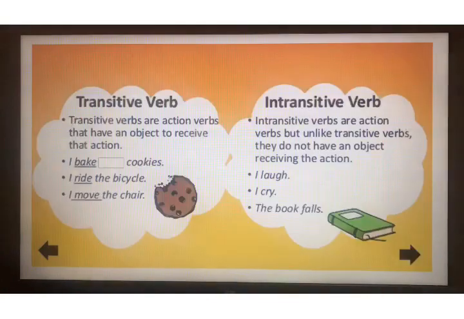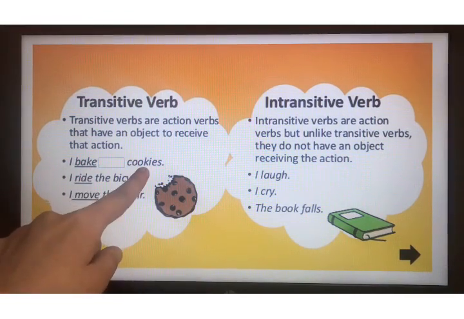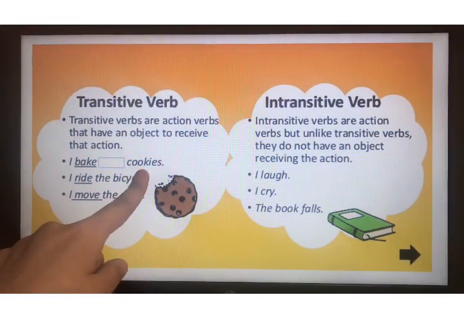Okay. Here as I have told you, a transitive verb needs a direct object and an intransitive verb doesn't need a direct object. But you just need to remember, first of all, you are going to identify the verb and then check the next word. If it is a noun or article, then it is transitive. Otherwise, it is intransitive. Like I bake cookies. Bake is the verb. Next word is cookies. Cookies is a noun. So it is transitive.